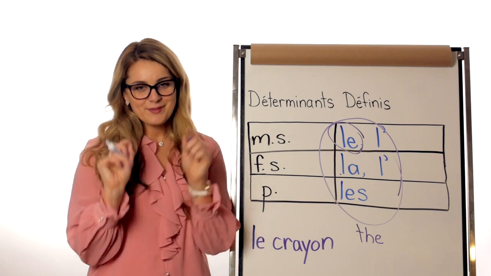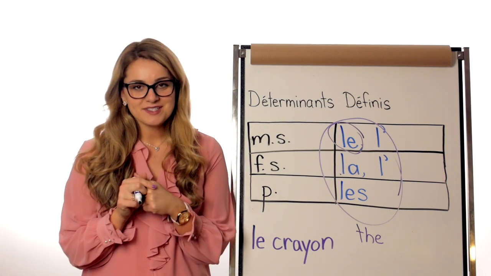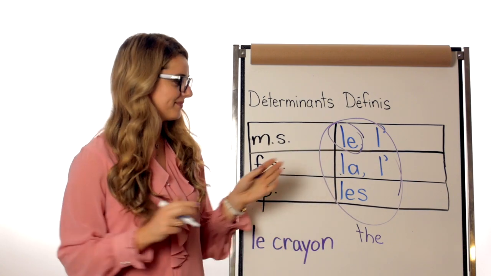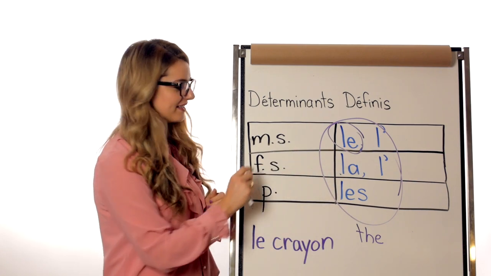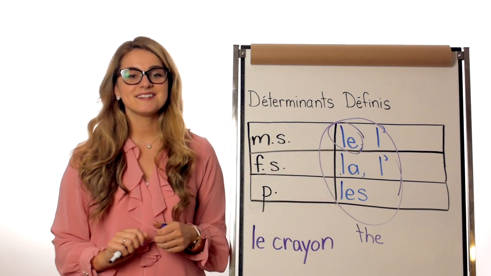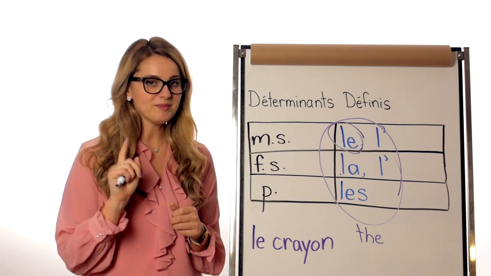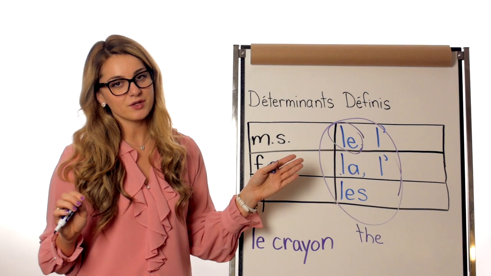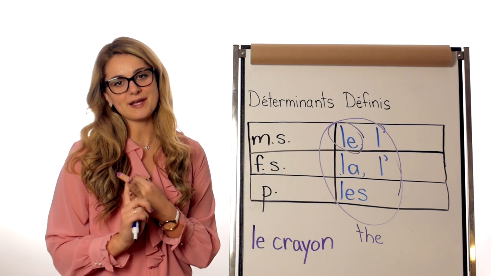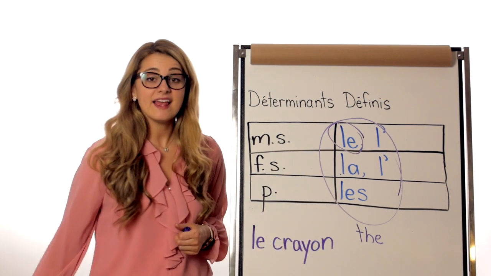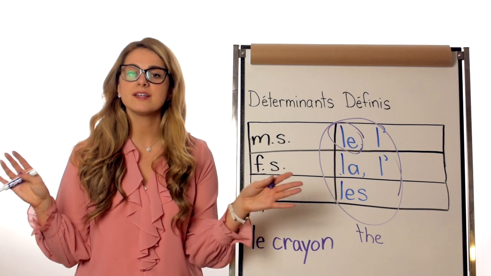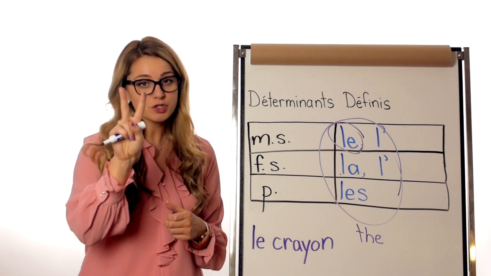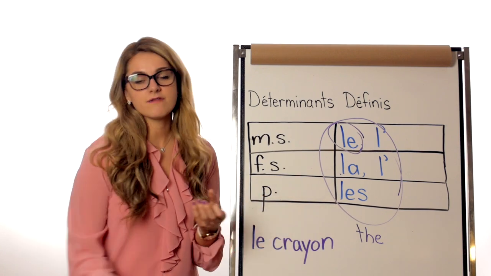Now, you might be confused because you see l'apostrophe in both rangées, in both categories here. And I will explain that in 1 minute. But first, I just need you to recognize that it can be used for masculine or singulier. And finally, les is always pluriel. So les means that there are two or more of the nom.